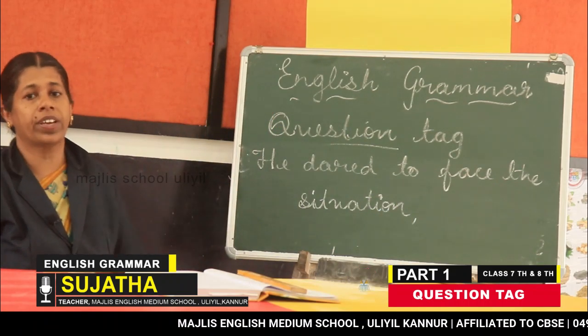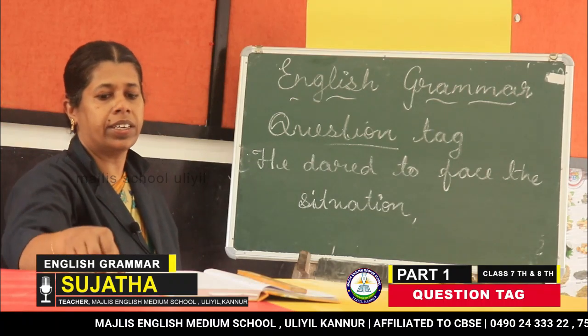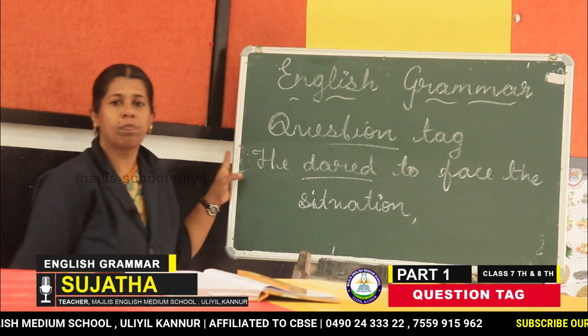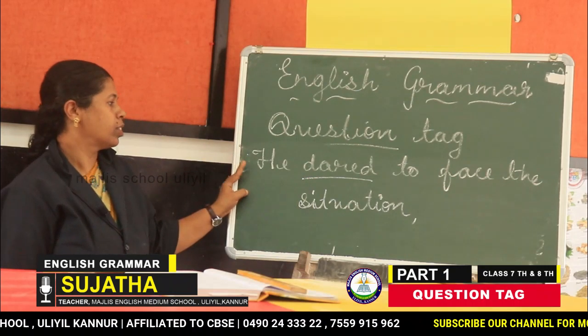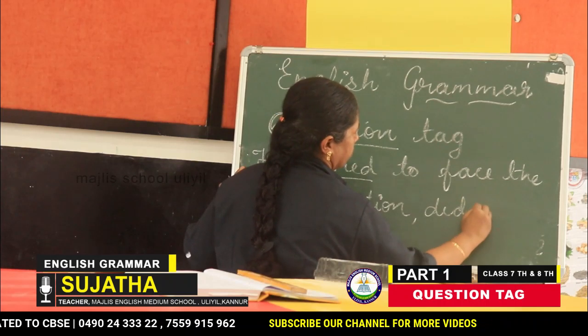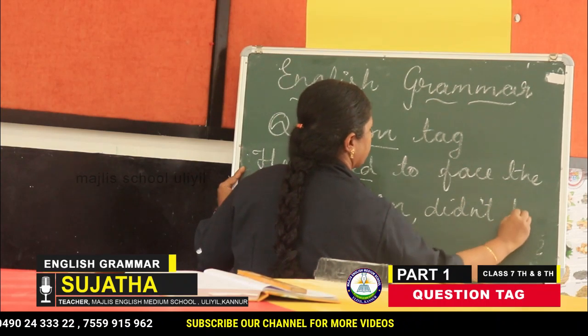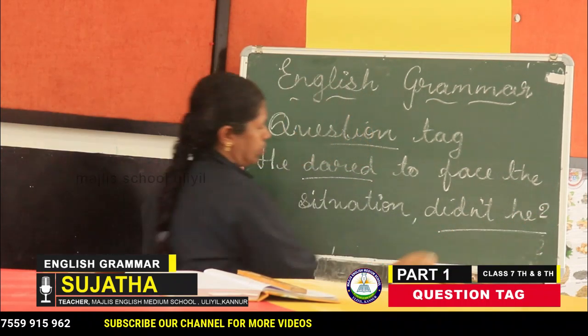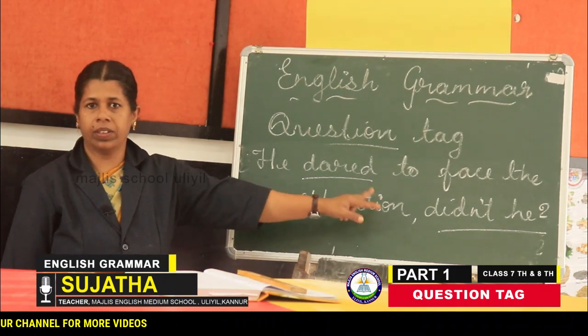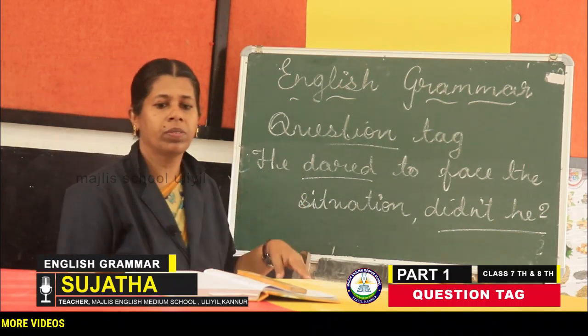He dared to face the situation. Dared, what is it? Simple past tense. So the answer is didn't he. He dared to face the situation, didn't he? Clear it?